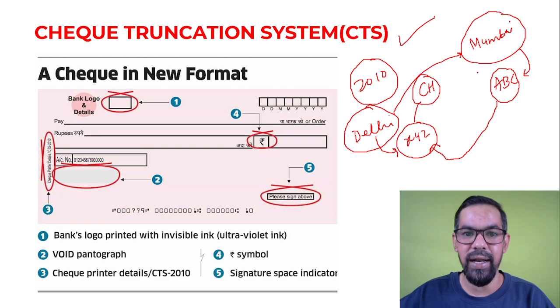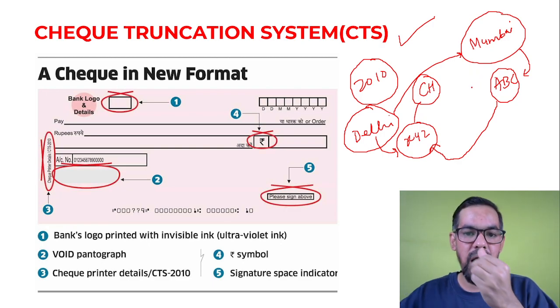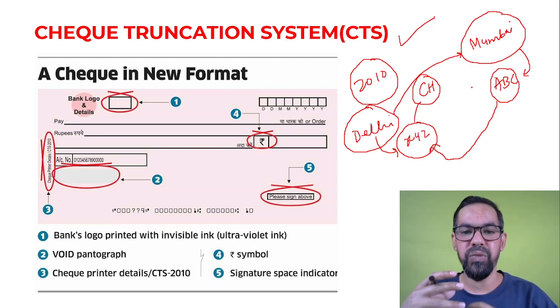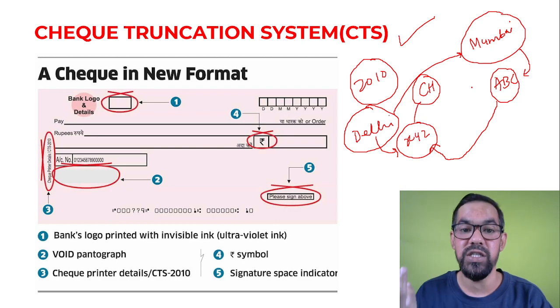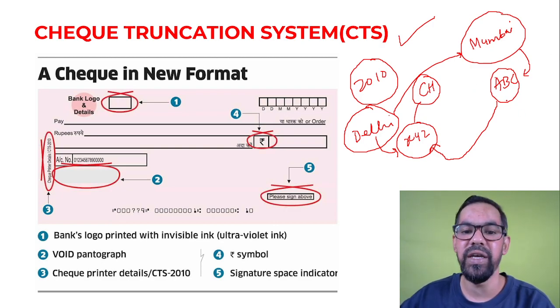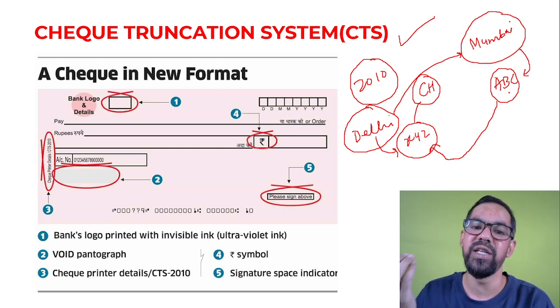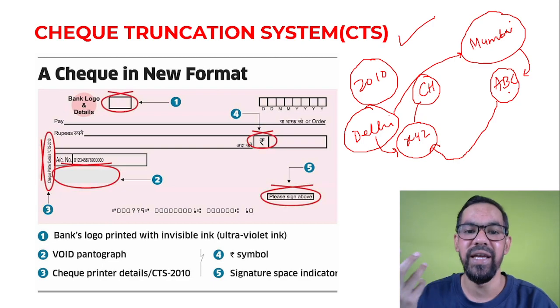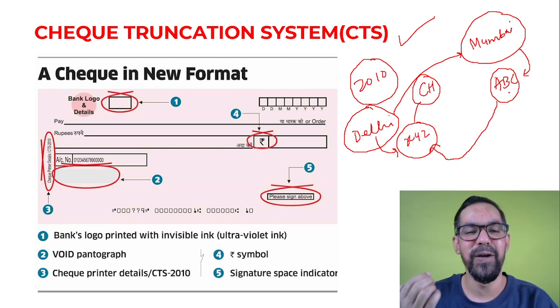They match the details, and if everything is fine, they clear that check. So clearing of checks has become easier and faster, and clearance now happens on a daily basis, whereas previously it took around 2 to 3 days. This is the basic benefit of CTS.